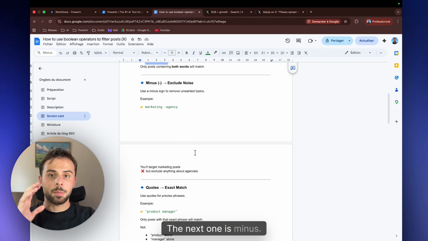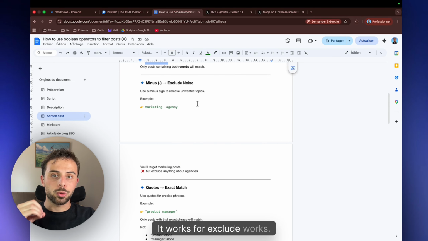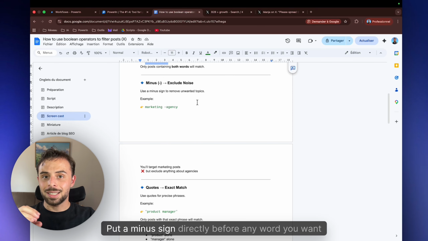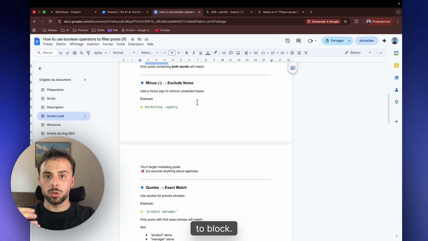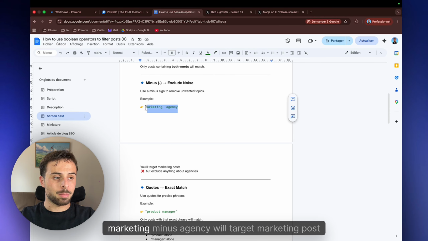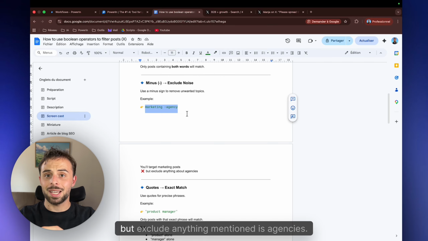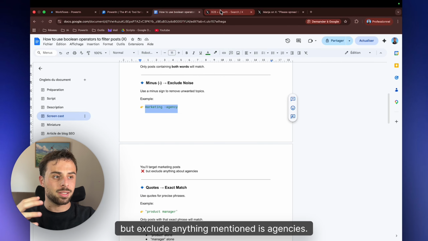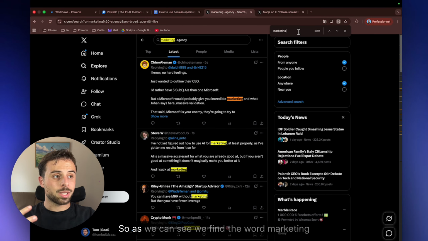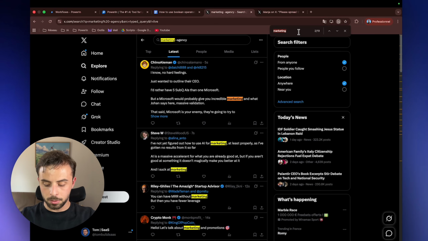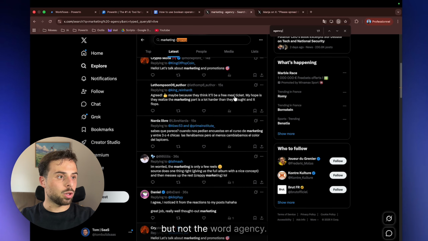The next one is minus. It works to exclude words. Put a minus sign directly before any word you want to block. Example, marketing minus agency will target marketing posts but exclude anything mentioning agencies. So as we can see, we find the word marketing but not the word agency.